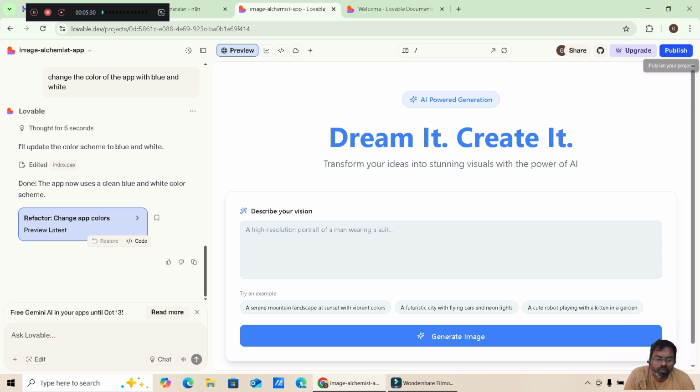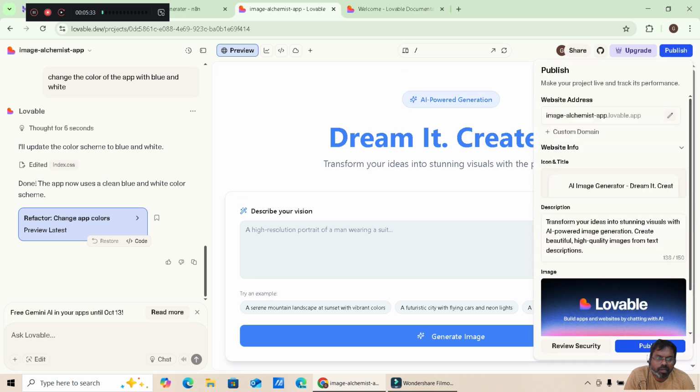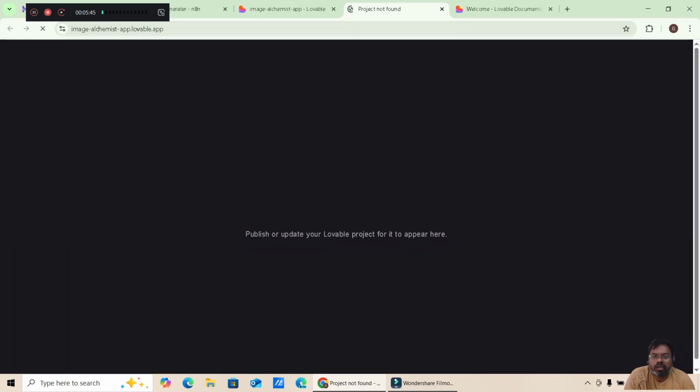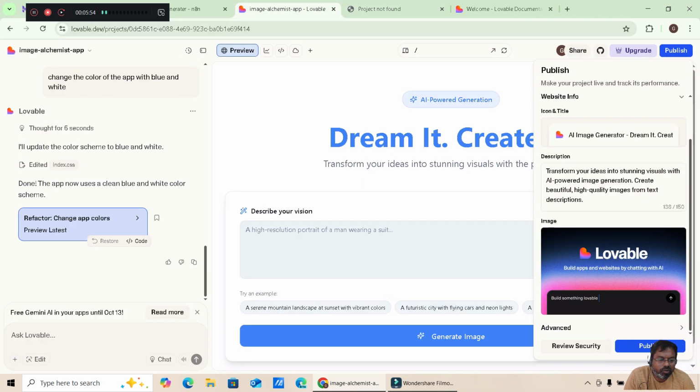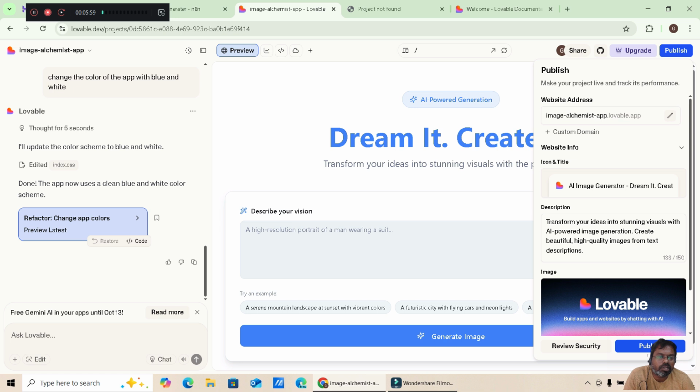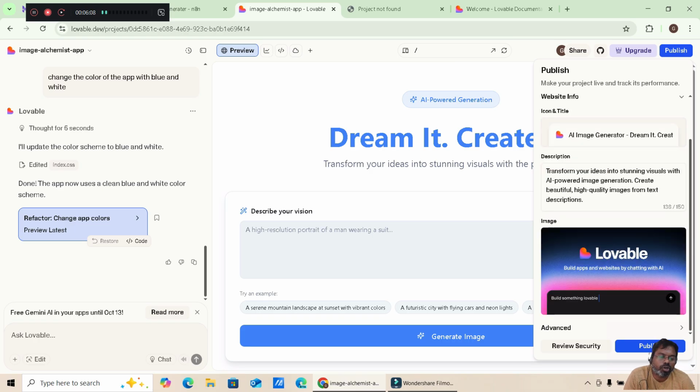And now after it is done, I can publish it with this domain, right? And if you want a customized domain, you can get a customized domain. The customized domain refers to something like this. It won't come if your name is something like Michael, www.michaelappgenerator.com, like that. So I have published it,